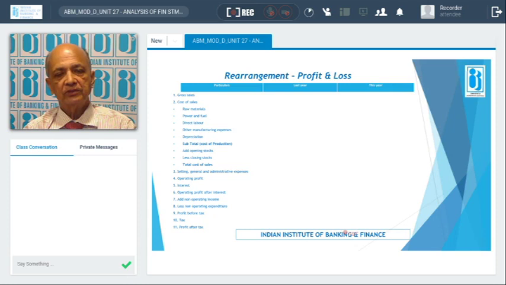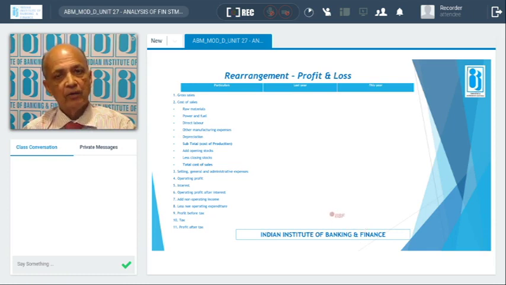Then cost of sales. Assuming it is a manufacturing unit, the inputs used are raw material, power and fuel, labor cost, other manufacturing expenses and depreciation. Then we will get the cost of production, because when we want to analyze the level of holding of stock in process, the cost of production is used.